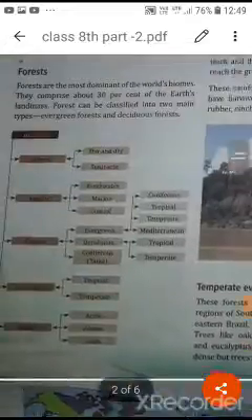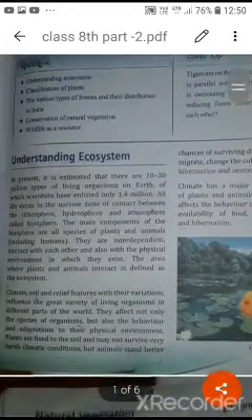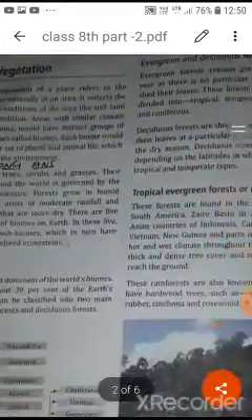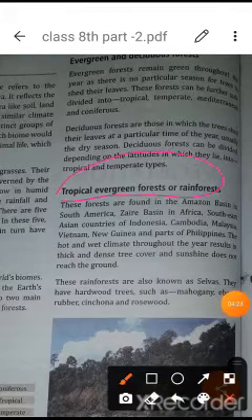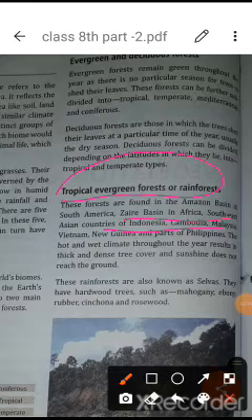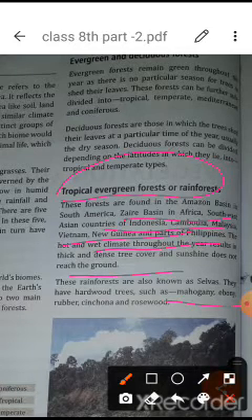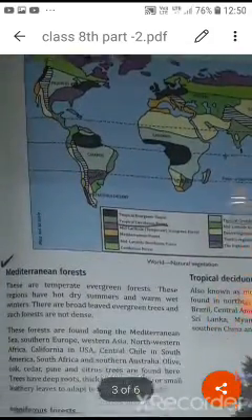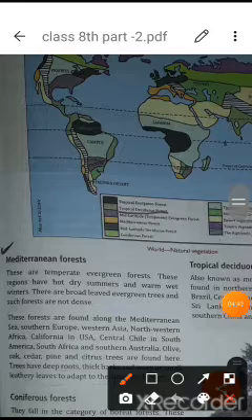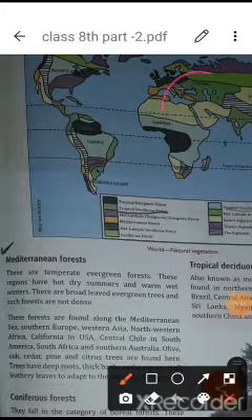So today you have learnt about the different kinds of vegetation, including the tropical evergreen forest, known as the rainforest, the countries it includes which you have to go through, and what the main characteristics are, which kinds of trees, the tree names you have to learn. Then afterwards we went to the Mediterranean forest, meaning the areas around the Mediterranean Sea.